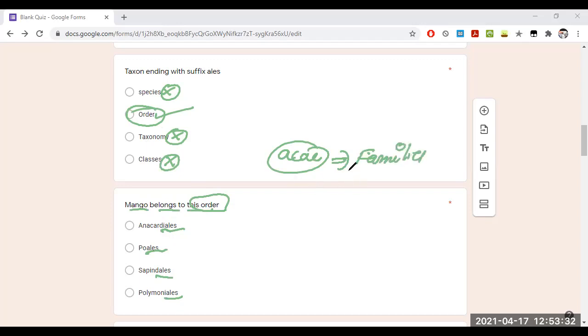Asteraceae, or the different types of families which end with the suffix aceae. When it comes to ales, it will always end for the respective order only.